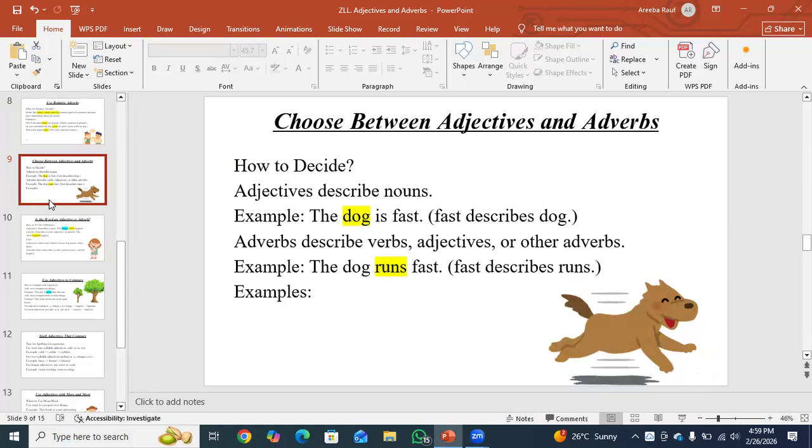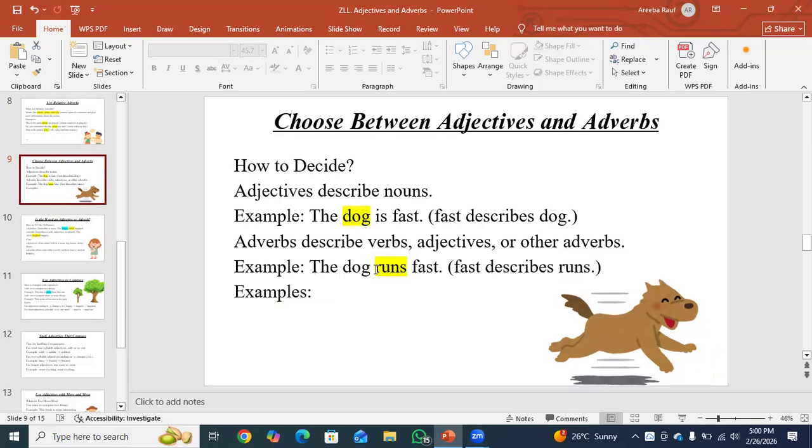Okay. Choose between adjectives and adverbs. As I have told you, adjectives describe nouns, whereas adverbs describe verbs, adjectives, or other adverbs. Like in this example, the dog is fast. As you can see, dog is a noun, and when we write the dog is fast, fast describes the quality of the noun. Fast describes dog.